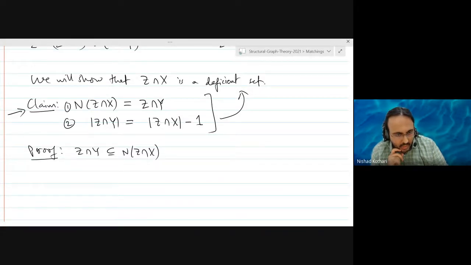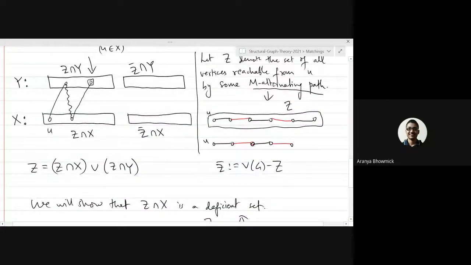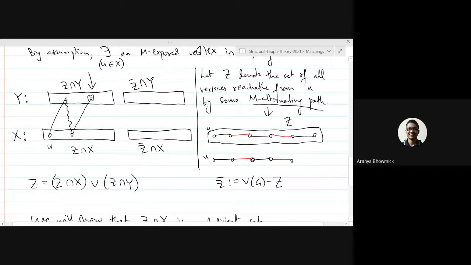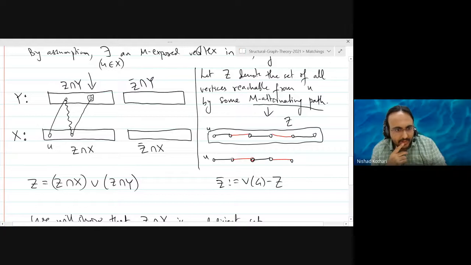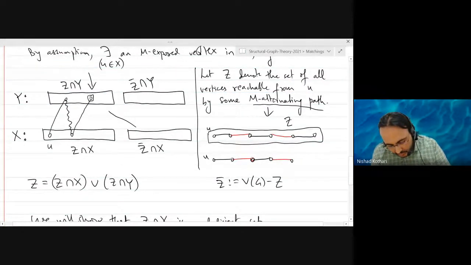What is not yet clear is that these sets are exactly the same. Right? We can prove by contradiction. I'd like somebody else to answer this one. So let's see. What does it mean that these sets are exactly the same? One of these edges does not exist. Either these ones or these ones. Can someone tell me?